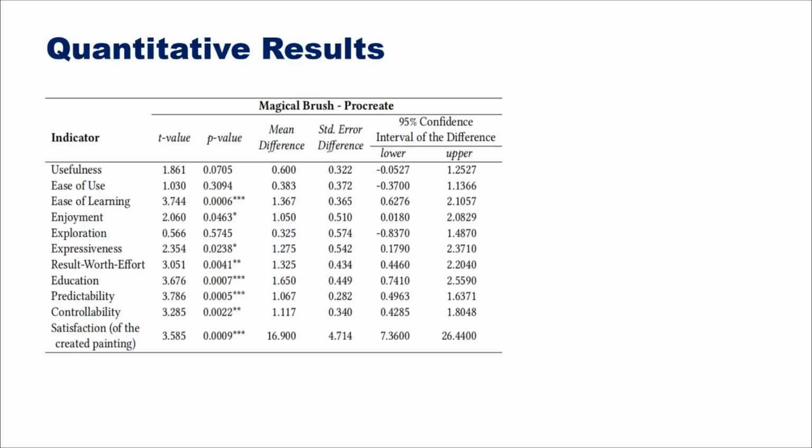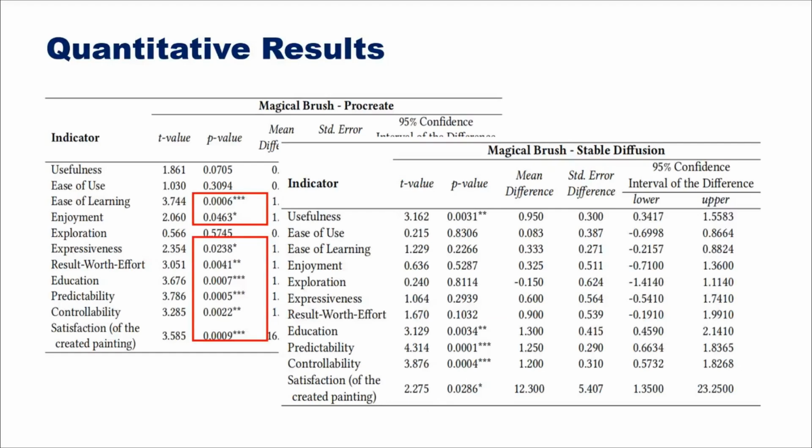Quantitative results showed significant differences between Magical Brush and Procreate for ease of learning, enjoyment, expressiveness, education, predictability, controllability, and satisfaction. Also, significant differences are observed between Magical Brush and Stable Diffusion for usefulness, education, predictability, controllability, and satisfaction.